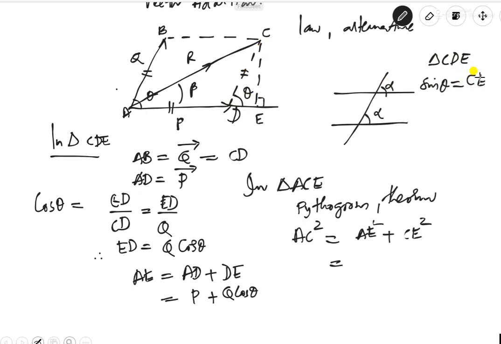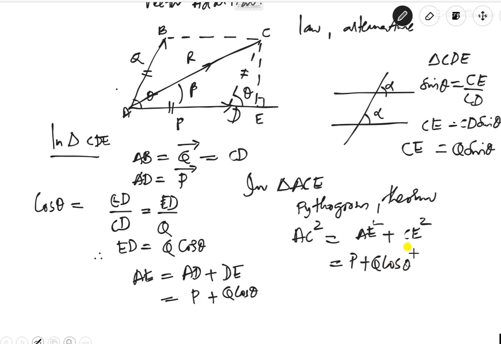So CE is equal to CD times sin theta, and CD is Q, so CE is Q sin theta, right? So here AE, you know, is P plus Q cos theta, whole square, plus CE, which is Q sin theta, whole square, right?